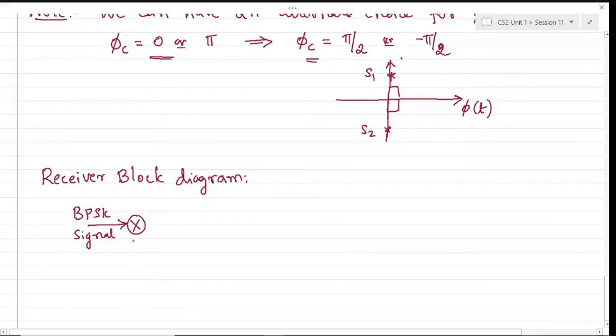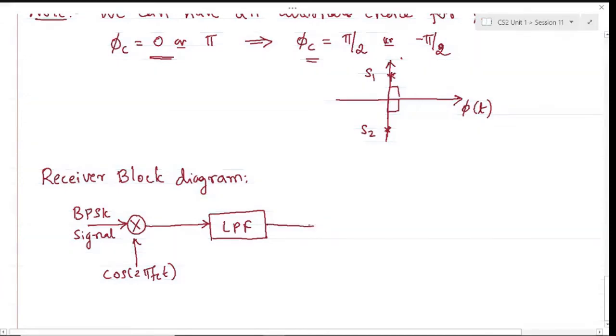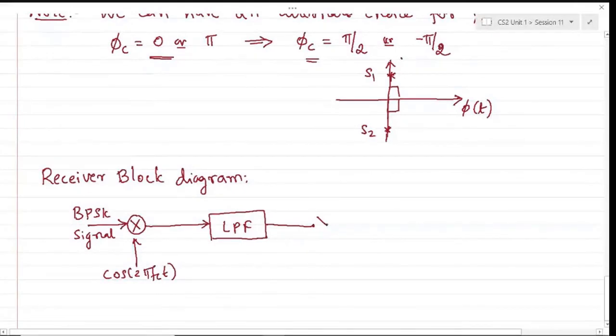You will implement the product modulator at the front end, which is multiplied by cos 2 pi fc t, and the result passes through the low pass filter, because this product modulator, this mixer, will have its non-linearities, so it may generate certain harmonics. So we are trying to eliminate the higher order frequencies. This low pass filter passes only the frequencies centered around zero.